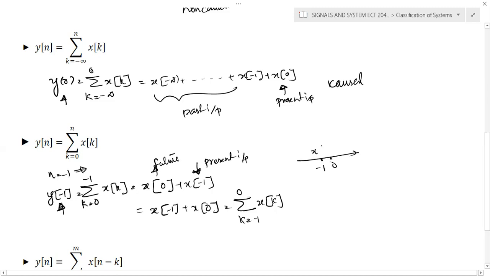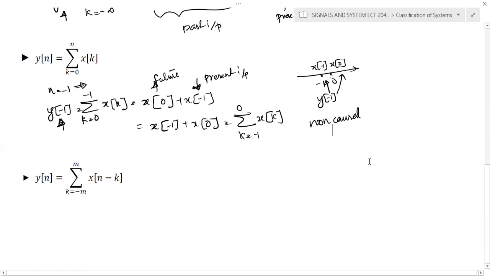In order to evaluate y of minus 1, we require x of 0 and x of minus 1. But the present input is only x of minus 1. So we can conclude that the system is non-causal.